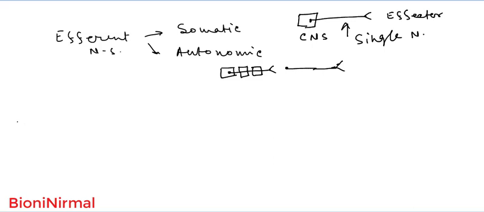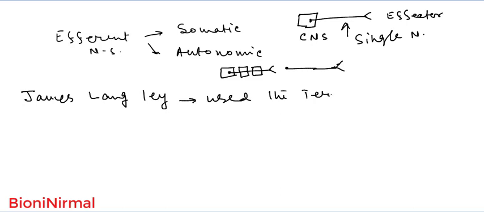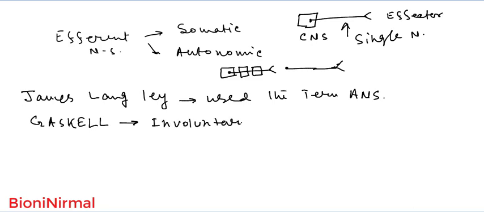The term autonomic nervous system was coined by James Langley. So James Langley first used the term autonomic nervous system, right? And Gaskell called the autonomic nervous system the involuntary nervous system, because this is not under volition, so it is called the involuntary nervous system.